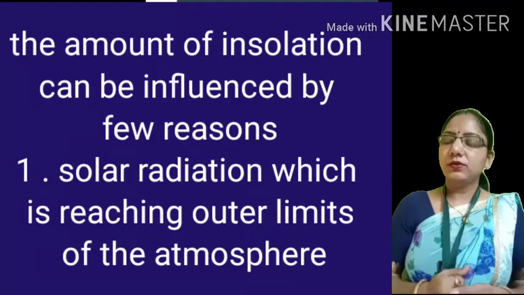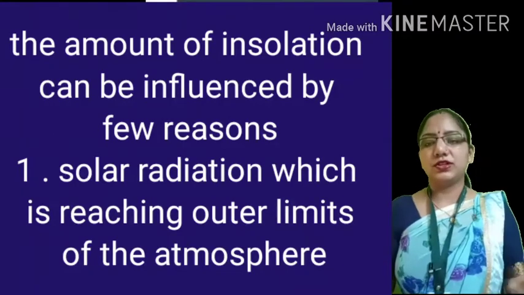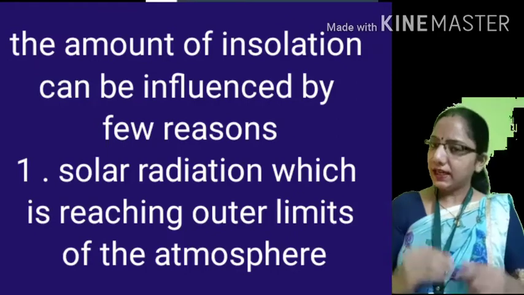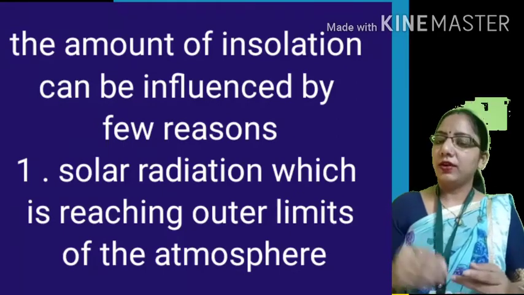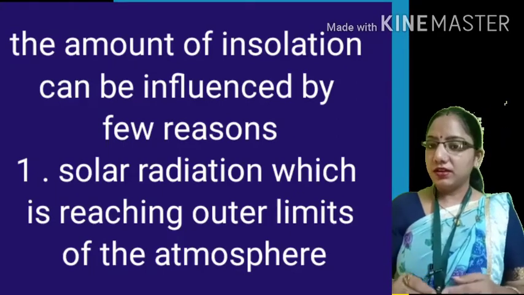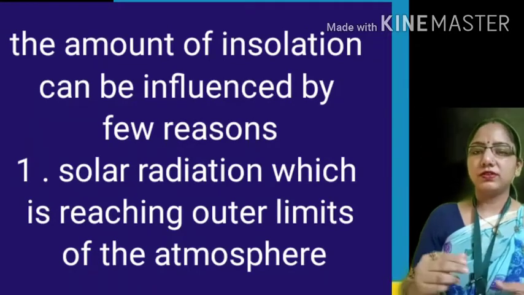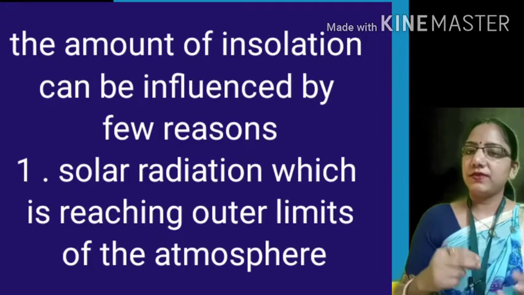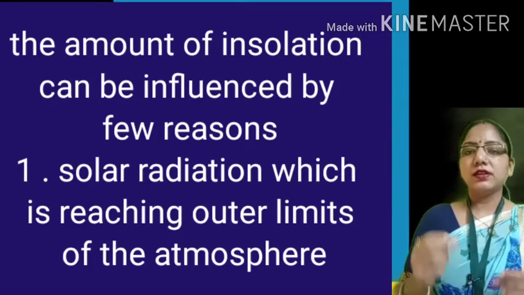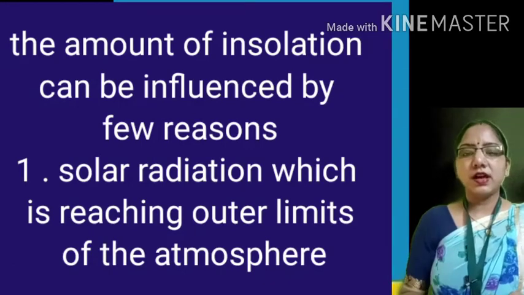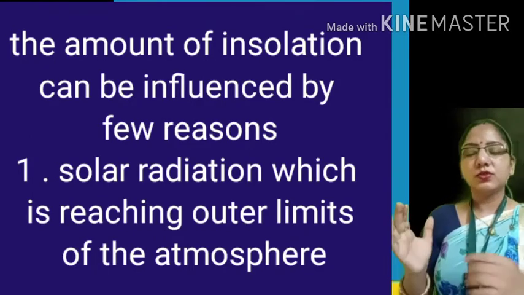As we know, the amount of insolation received on any date at a place on Earth is influenced by a few reasons. These reasons are: number 1, solar radiation.